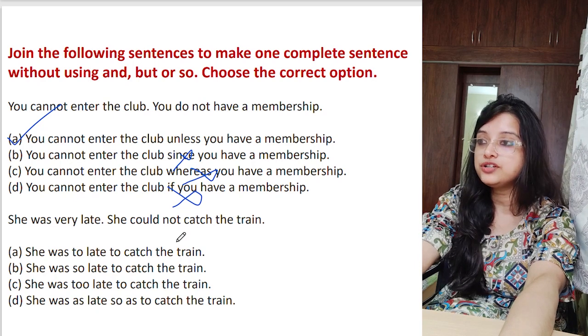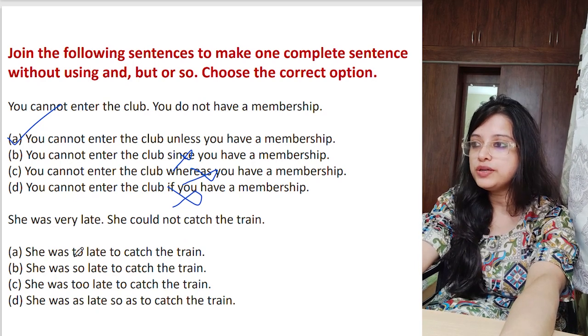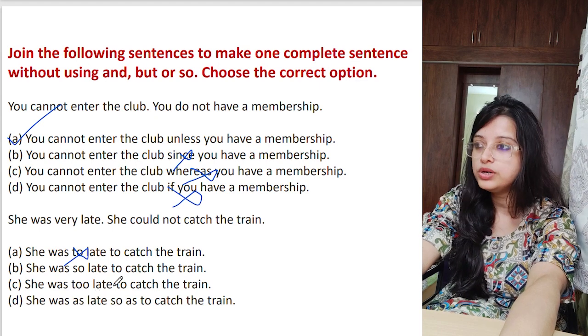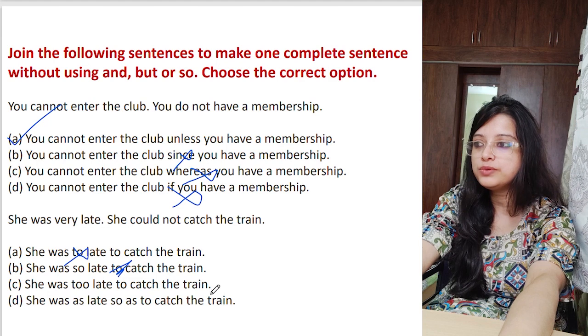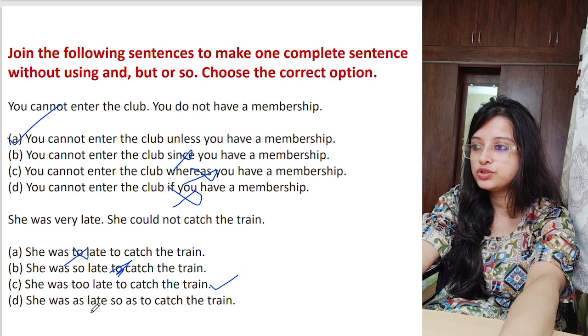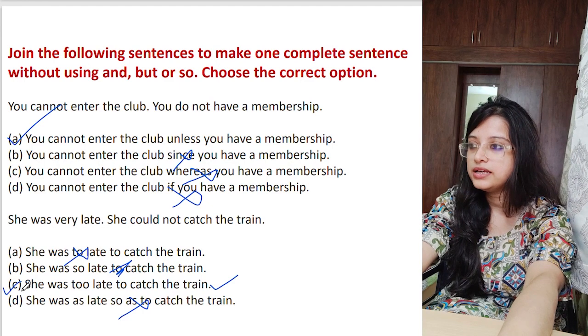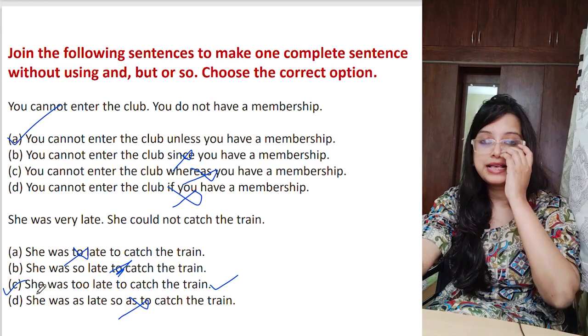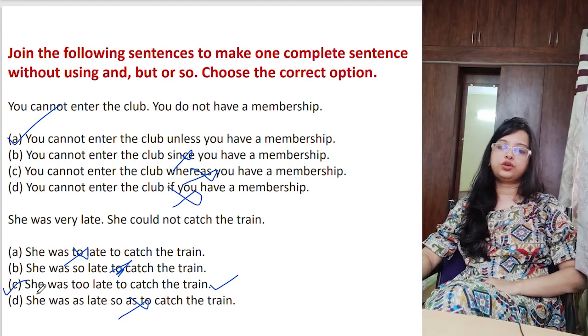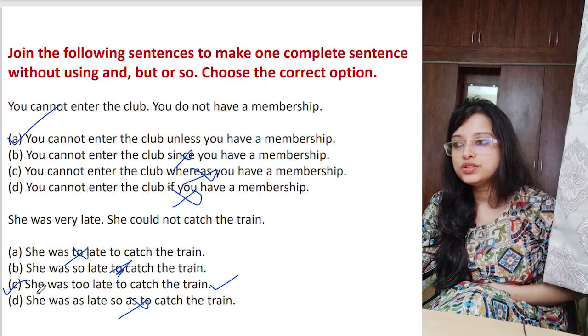She was very late. She could not catch the train. So she was too, not TO2, it should be TOO2. She was so late, then here it should be that, which is not there. She was too late to catch the train, this seems to be correct. She was as late so as to catch the train, incorrect. Because we write she was as late as a tortoise, simile, right? So this is not correct.